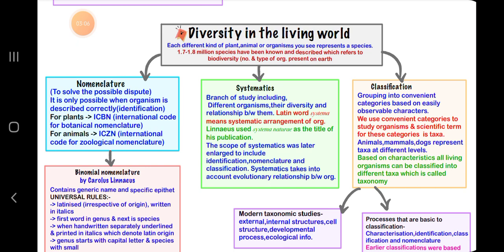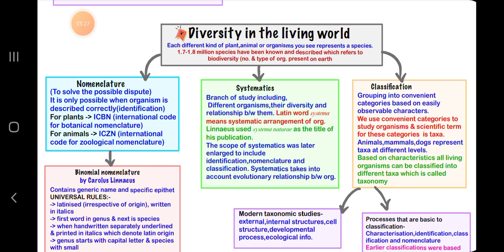First, nomenclature. It is only possible when an organism is described correctly. For plants, ICBN, International Code for Botanical Nomenclature. Then for animals, ICZN, International Code for Zoological Nomenclature.